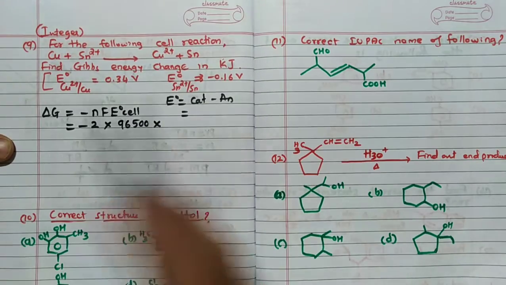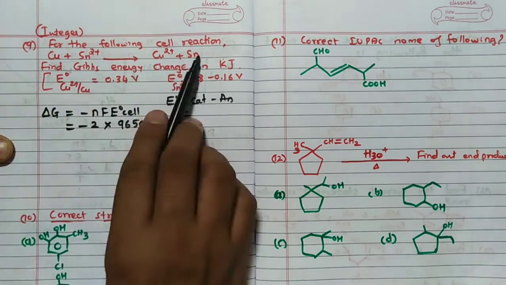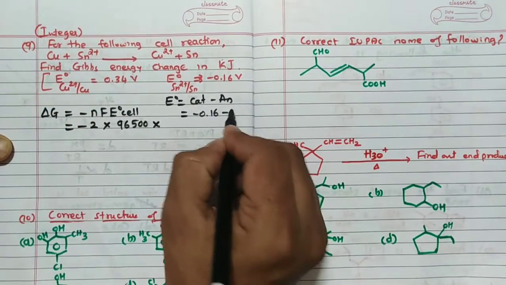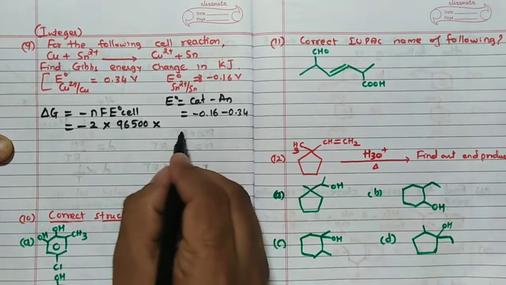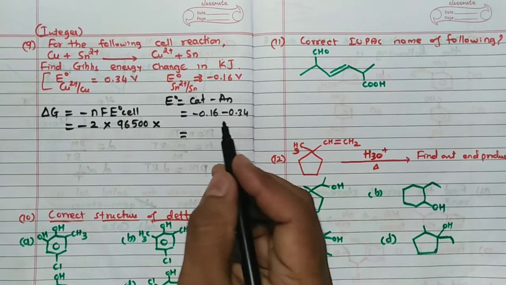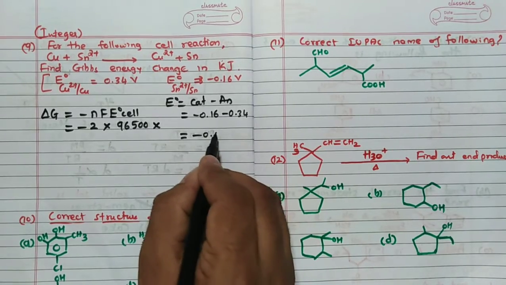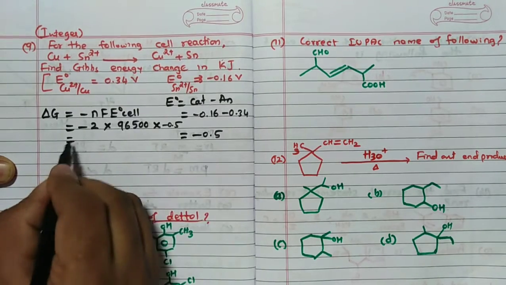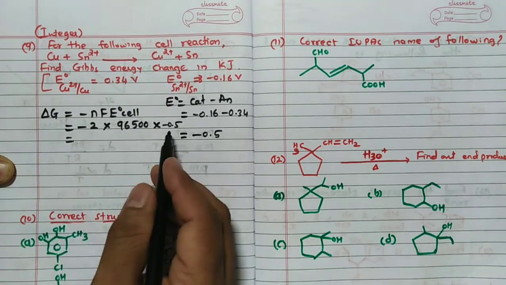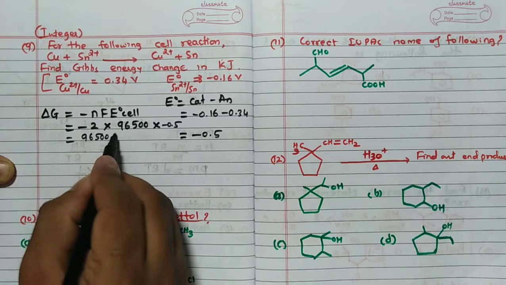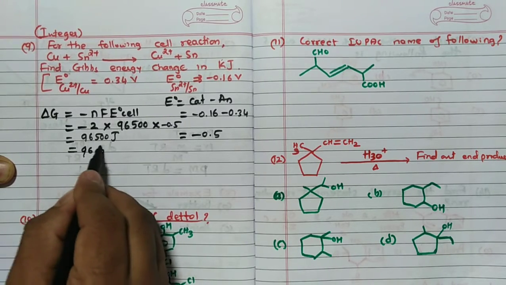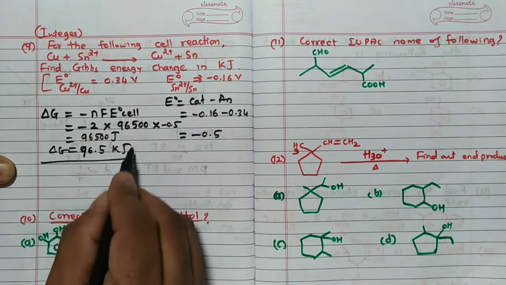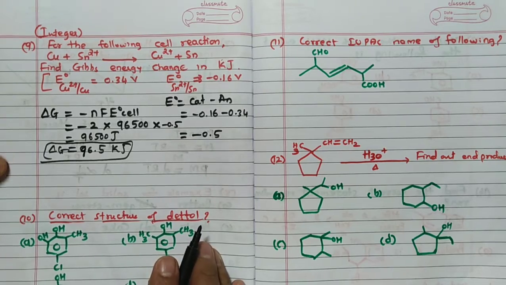Cathode is where reduction takes place. Which one is undergoing reduction? You can see Sn2+ to Sn means reduction. So minus 0.16 minus 0.34 I have to take. This is a very important part, remember, so that you are going to get the answer. So minus 0.5. Correct? So substitute here minus 0.5. So 0.5 into 2 is 1, and it is 96,500 joules you will get, nothing but 96.5 kilojoules. Very important, remember, plus it is. So the delta G value you will get is 96.5 kilojoules.